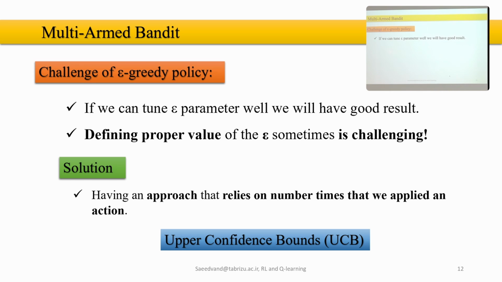We say if we can tune the epsilon parameter well, it will have good results. Although we introduce the epsilon decay, how much should the decay value be? How fast? It's still a challenge. Should it decay over 1 million or 100 or 500 times? If you can do that, that's nice.